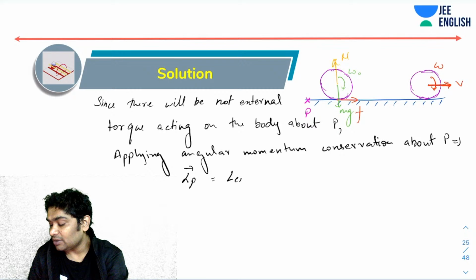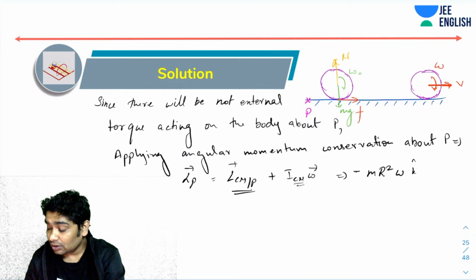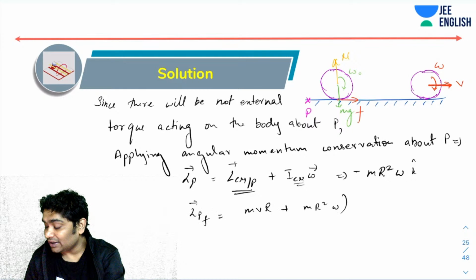Correct. So initially you will realize that this term was zero. Only this term would be there, so that would be mr square omega, and the direction would be minus k cap. Then L_P final would have been mvr plus mr square omega, and all with minus k cap.